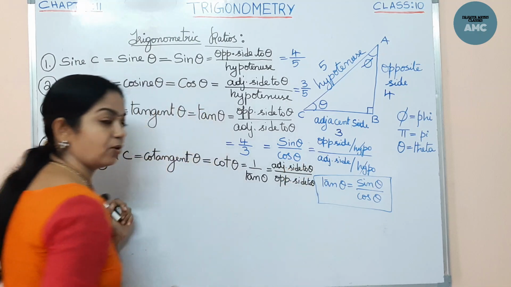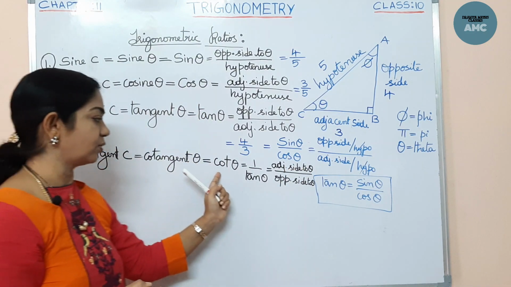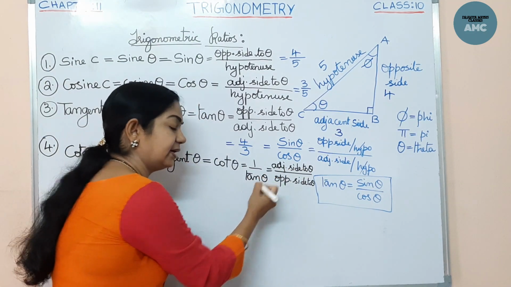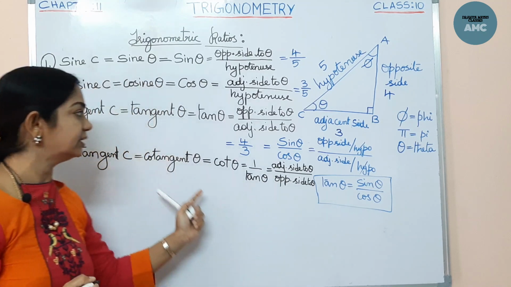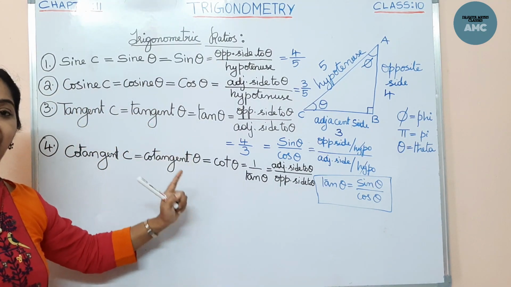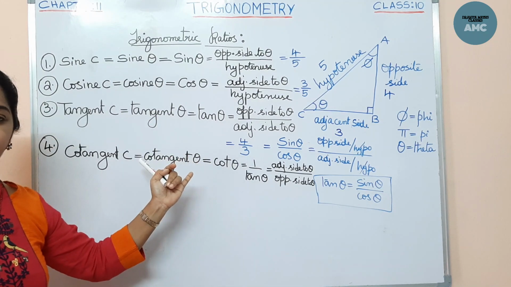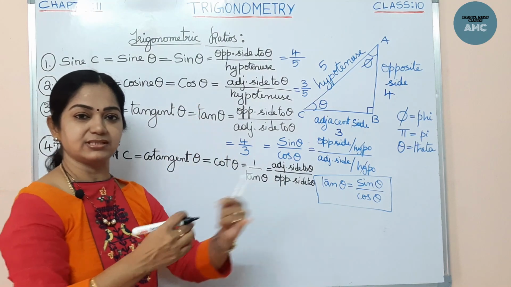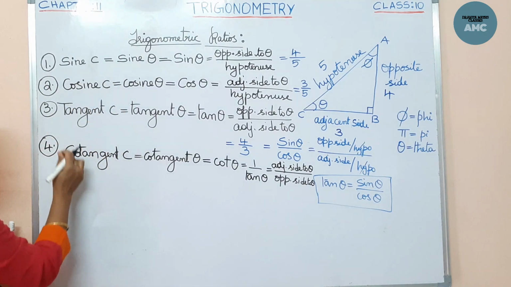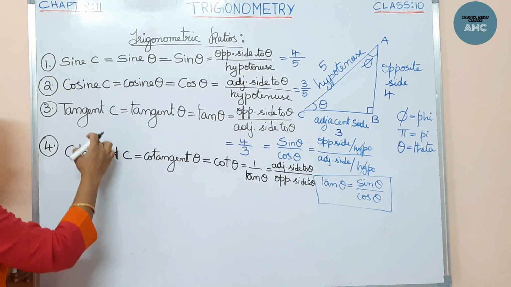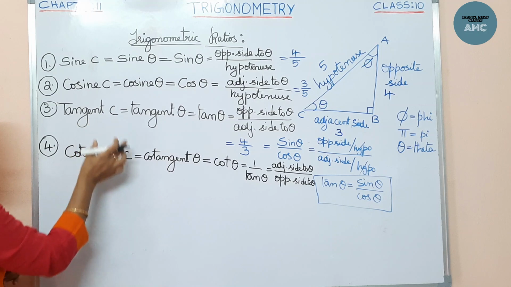Adjacent by opposite. So we can say that cot theta is 1 by tan theta. The multiplicative inverse of tan theta is cot theta, and the multiplicative inverse of cot theta is tan theta. Vice versa, they are simply reciprocals. So if I remember only 3, I'll be getting all the 3.